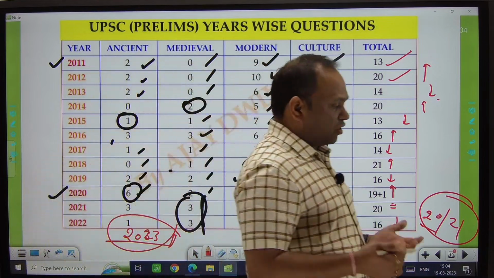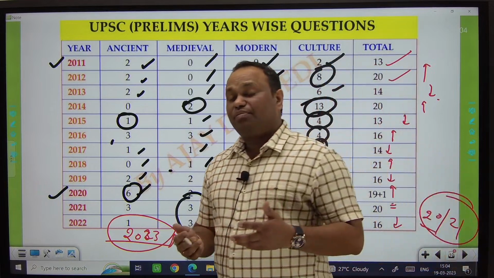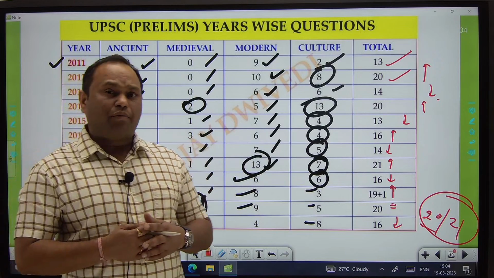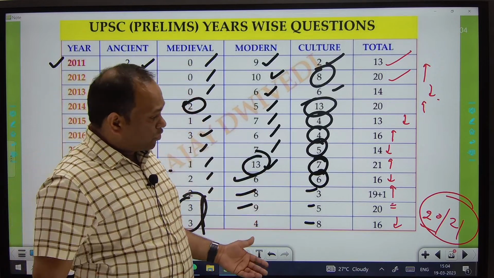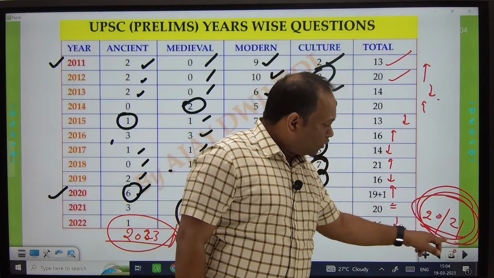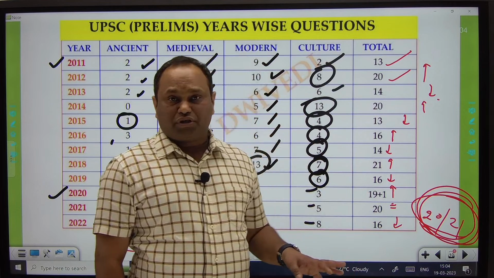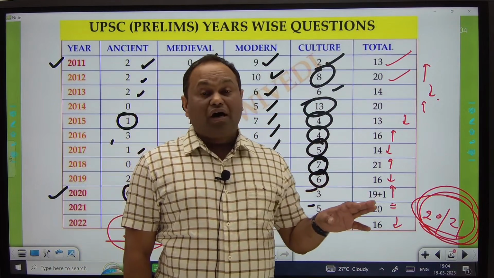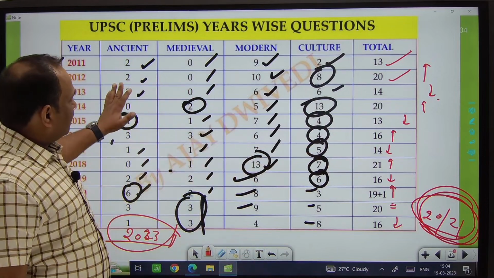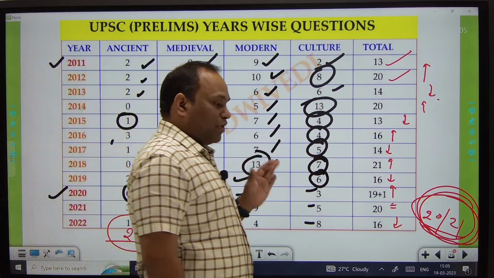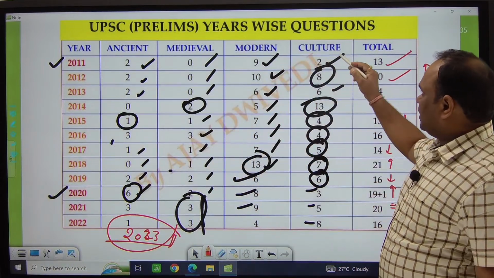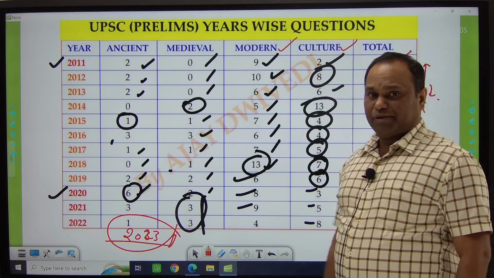Whatever I am telling you is because of my personal experience, from what I have been teaching for the last 12 or 13 years in different institutions of Delhi. So it is my personal opinion that in 2023 the number of questions may be 20 to 21, or it may be even more than that. So just try to understand that first of all this year we have to focus more and more on this history segment, and especially the cultural and the modern history segment.